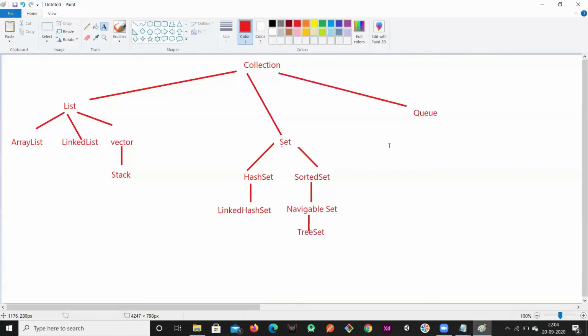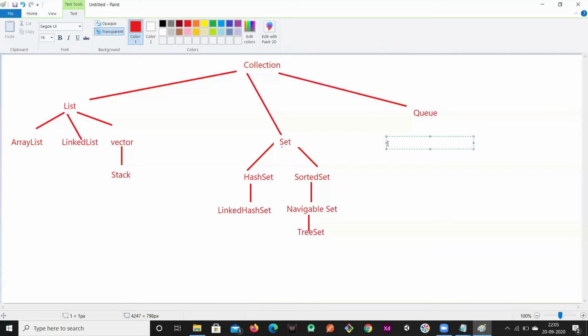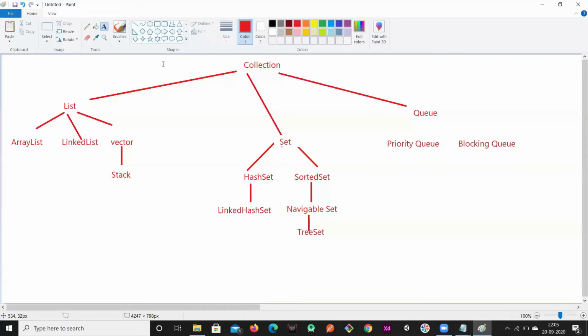Okay, so again in the queue, this is part of the collection framework. In this queue we have two direct children. Those are priority queue and blocking queue. So we have these two as direct children for this queue interface. One is priority queue and the second is blocking queue.